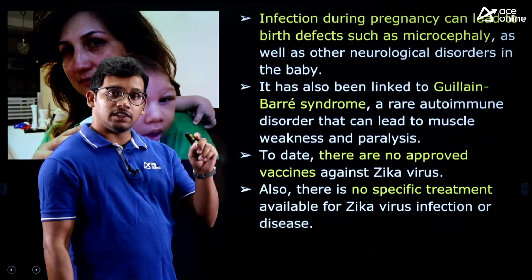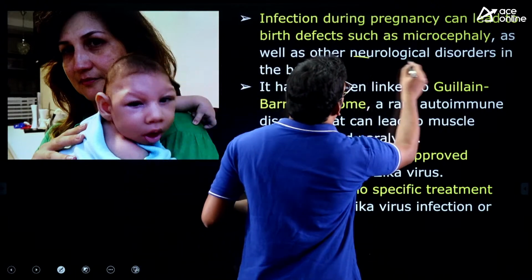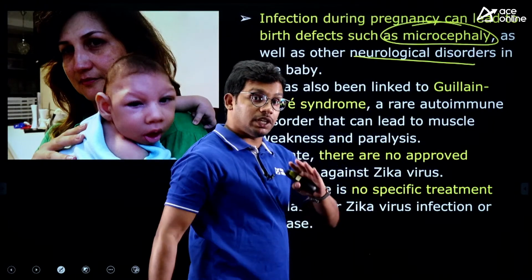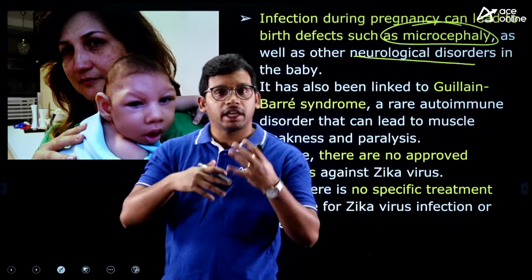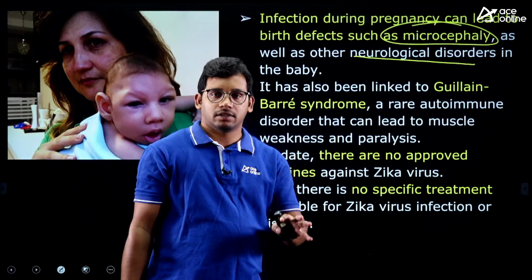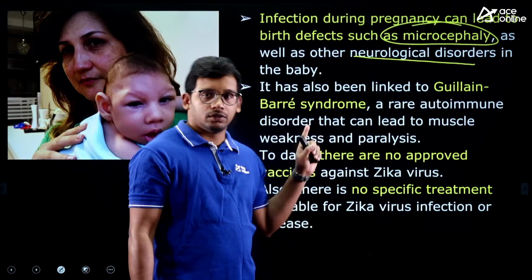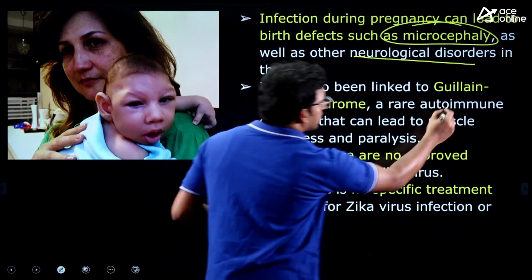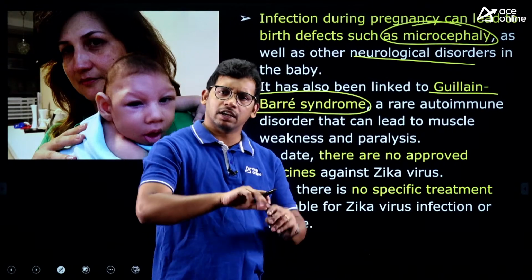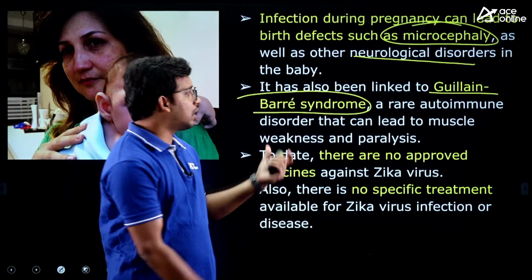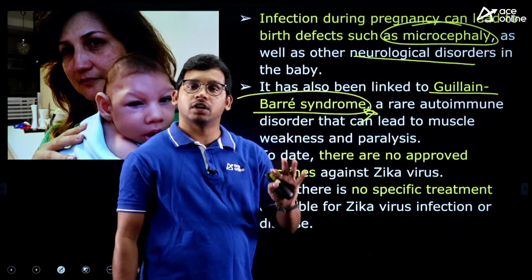There are two diseases which are caused by Zika virus. One is neurological disorders or microcephaly. We have seen microcephaly just a few days back, a condition where the head becomes smaller and the brain's thinking power and neurological functions are less when compared to normal persons. So microcephaly can occur through Zika virus. Also there is one more disease, Guillain-Barré syndrome, where muscles become weak and crumble. That is called Guillain-Barré syndrome. So these two diseases may be caused by the Zika virus, right?